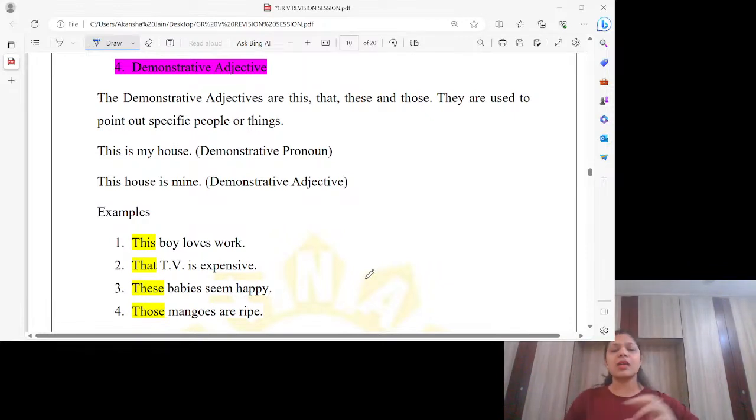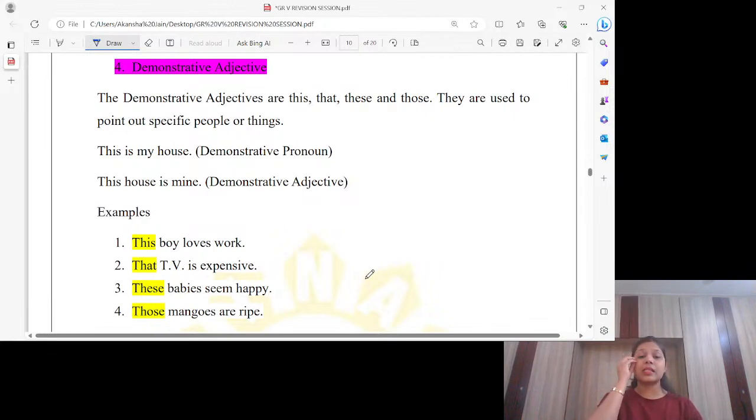This is my house. After this, no noun. That is demonstrative pronoun. No noun, pronoun. Rhyming words I can say. This house is mine. Demonstrative adjective. And when we have a noun just after this, it is demonstrative adjective. Okay. So examples we have: this boy loves work. So just after this, do we have a noun? Yes, boy is noun. So that means demonstrative adjective.